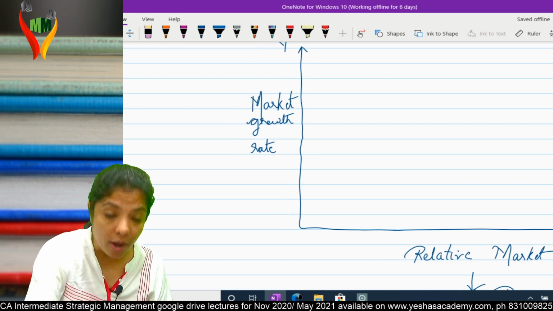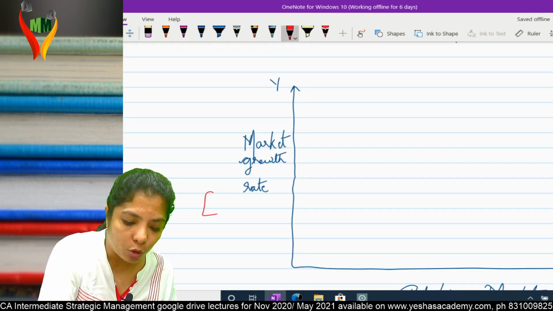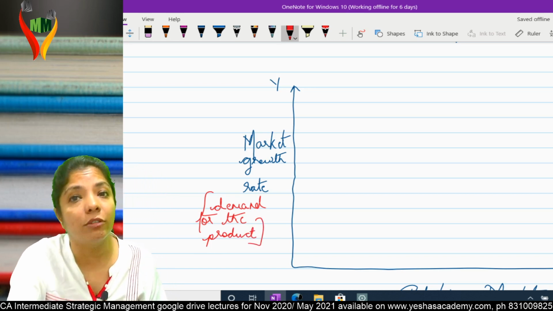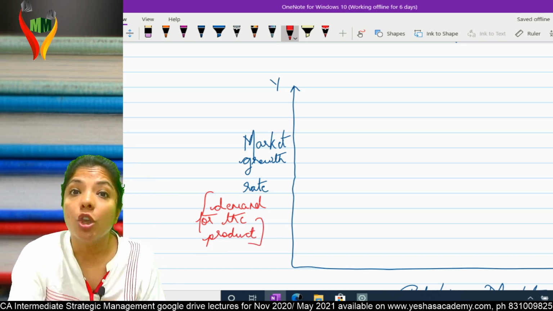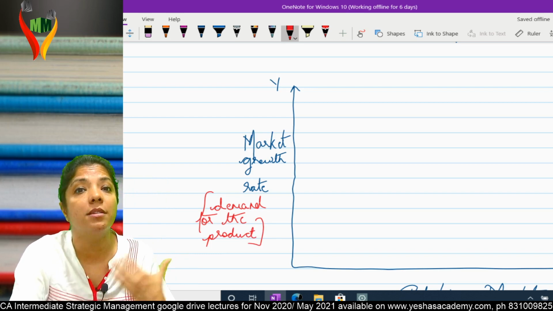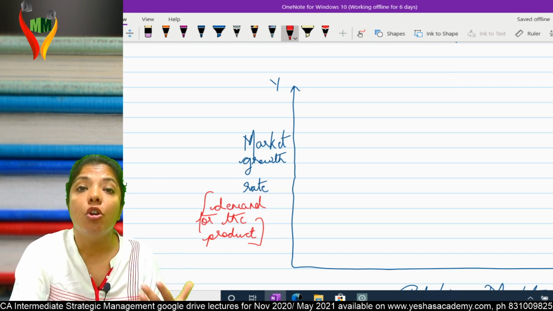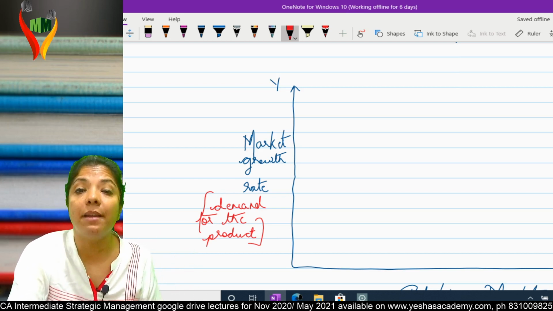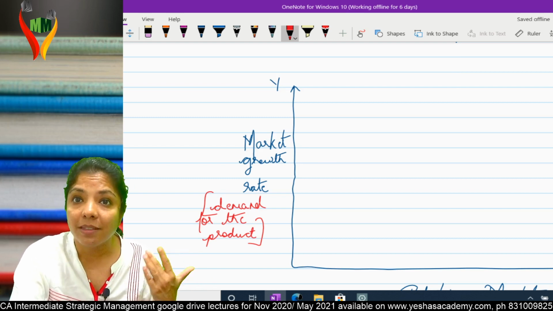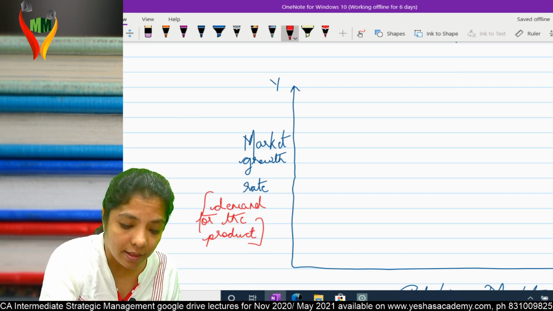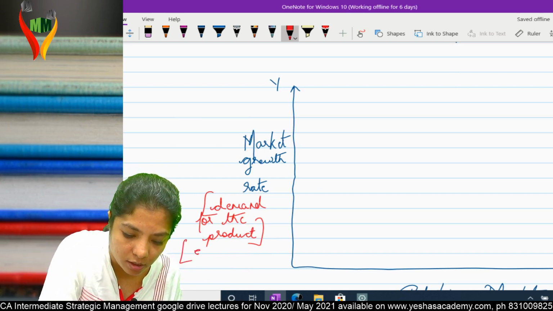Market growth rate. What do you mean by market growth rate? Market growth rate means demand for the product. That means you will be getting attracted towards a market which has high demand, and you won't be getting attracted towards a market which has low demand. Am I clear? So high demand and low demand depends upon the customer. That means this is which environment? High demand, opportunity; low demand, threat. That means this talks about external environment.